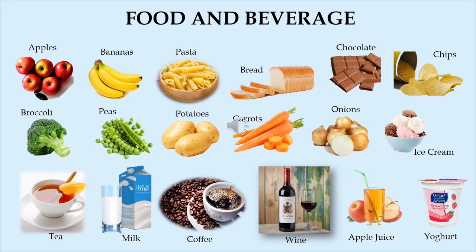On the second row, we started with broccoli. The next is peas, potatoes, carrots, onions, and ice cream. On the last row, we have tea, milk, coffee, wine, apple juice, and yogurt.